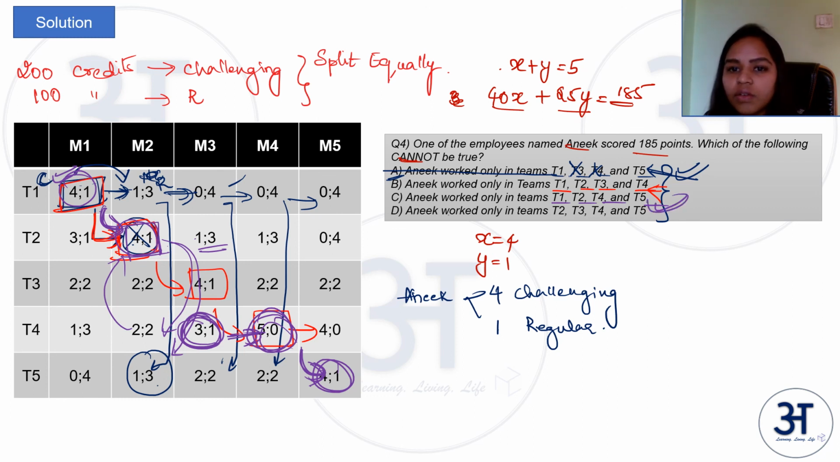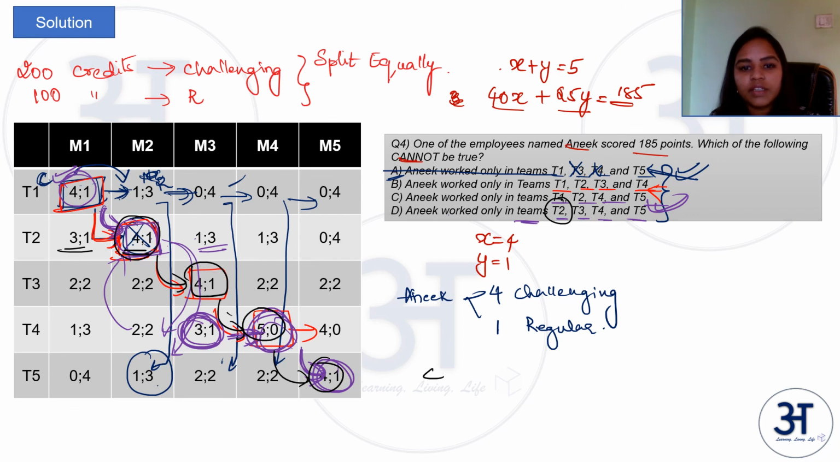Next, Anik worked only in teams 2, 3, 4, 5. Let us see if that is possible. Let me take a black color. So say initially he is in team 2 and he continues in team 2, then he moves to team 3, then he moves to team 4, then he moves to team 5. In this way, he worked in 1, 2, 3, 4 critical projects, 4 challenging projects and 1 regular project. So this is also possible. So if you see this clearly, it is option A. Anik cannot work in team 1, 3, 4 and 5 and score 185 points, right?